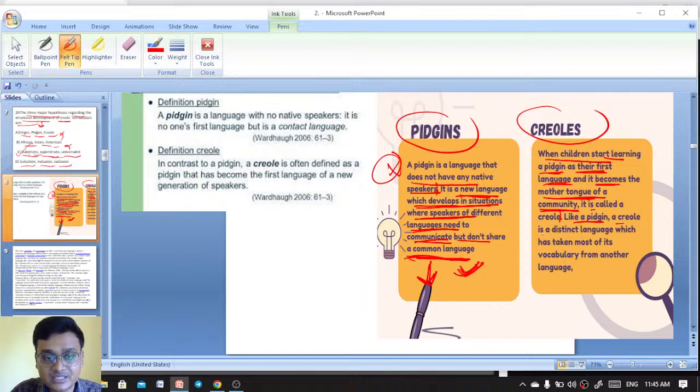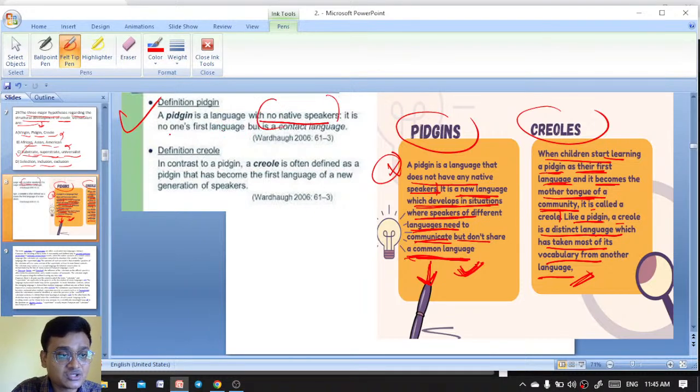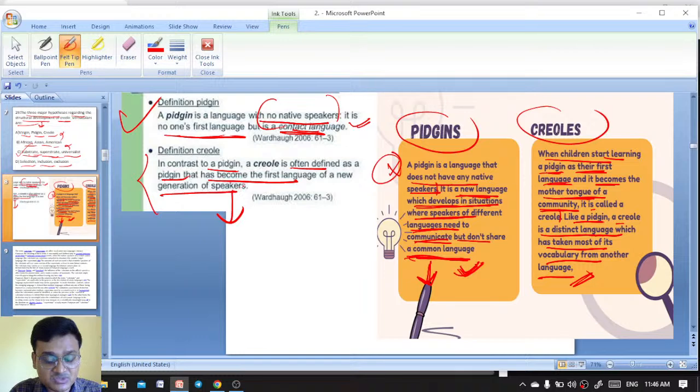Like a Pidgin, a Creole is a distinct language which has taken most of its vocabulary from another language. And what is Pidgin? A Pidgin is a language with no native speaker. It is no one's first language, but it's a contact language. It is a business-oriented, communicative language. And what is Creole? Creole, in contrast to a Pidgin, is often defined as a Pidgin that has become the first language of a new generation of speakers. The new generation of speakers has it as the first language. So this is the difference between Pidgin and Creole.